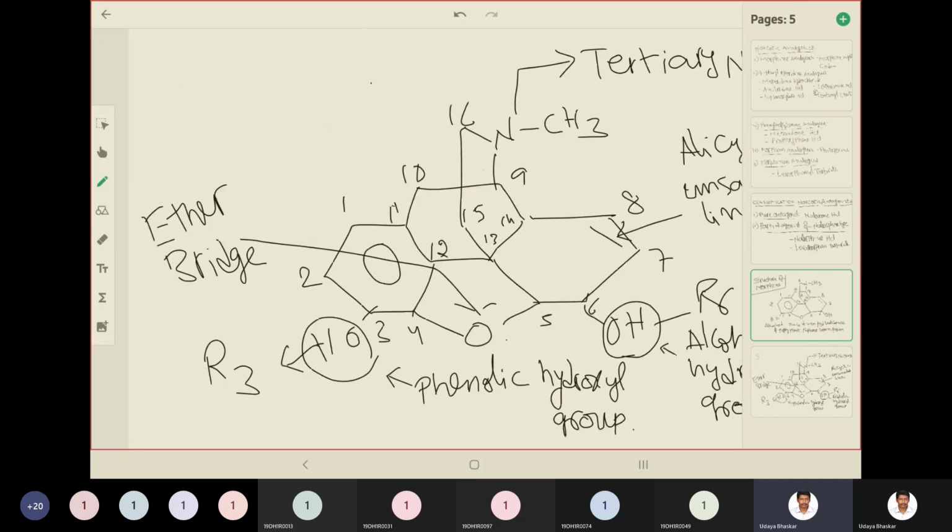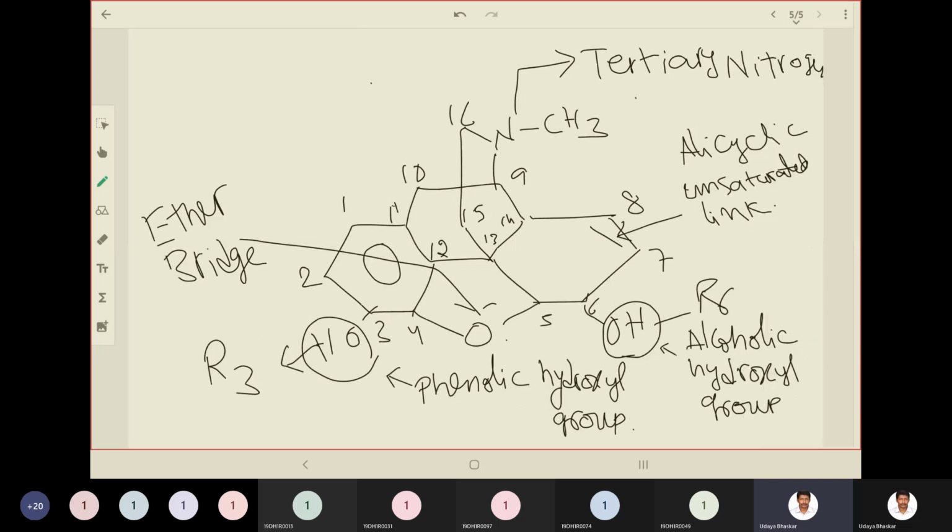This was the labeling of the parts of the morphine ring. This one is the tertiary amino group, nitrogen. This double bond is an alicyclic unsaturated link. This is the alcoholic hydroxyl group, while this one is the phenolic hydroxyl group, and this one is the ether bridge. These are very important to remember, because based on this, we'll discuss the structure activity relationship.